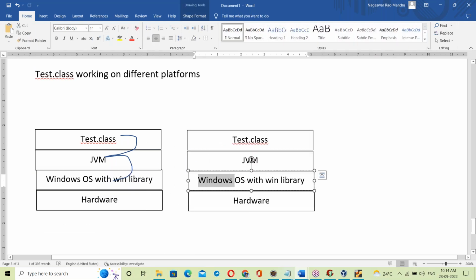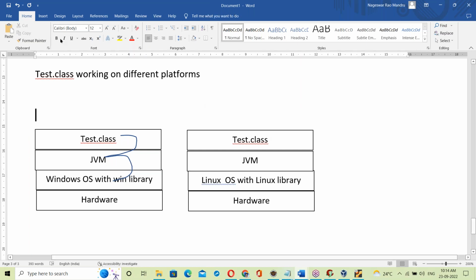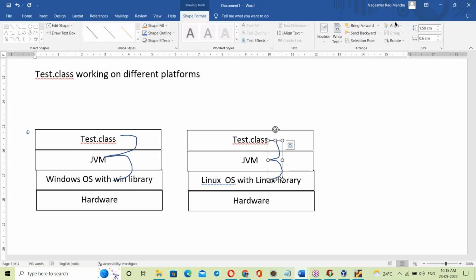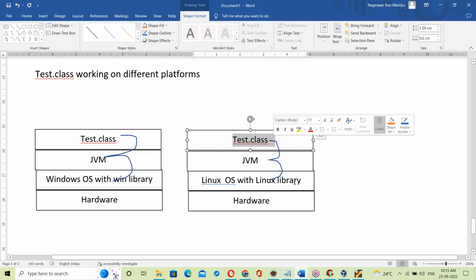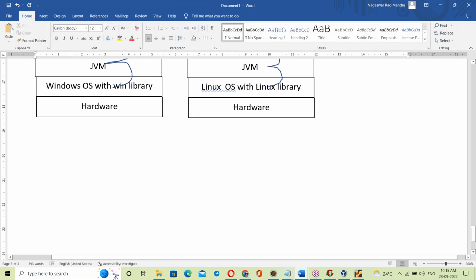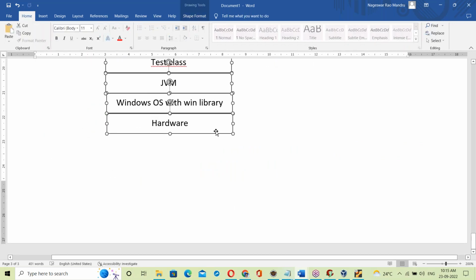Linux base with the Linux library. Here, the same test.class file is taken by the JVM and linked with the Linux base library. On Linux, the Linux JVM takes the test.class file and links it to the Linux base library. Once the link is completed, it executes.